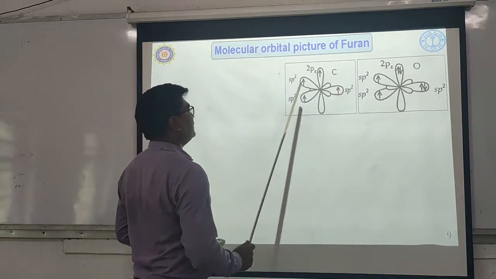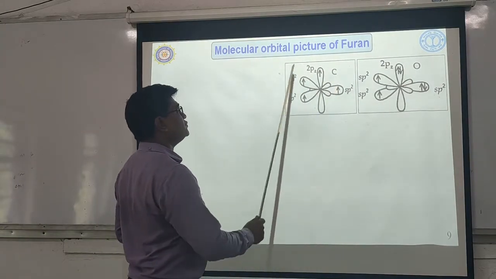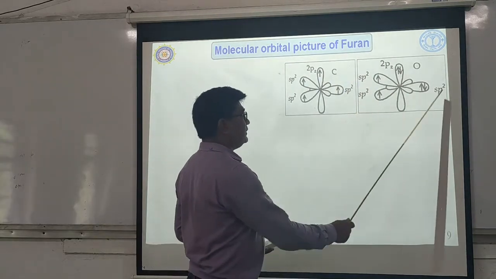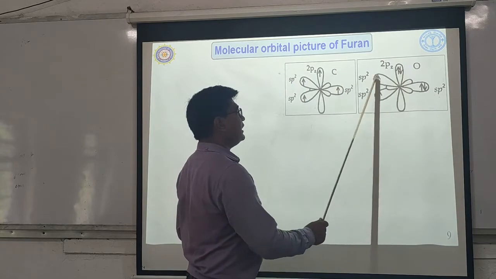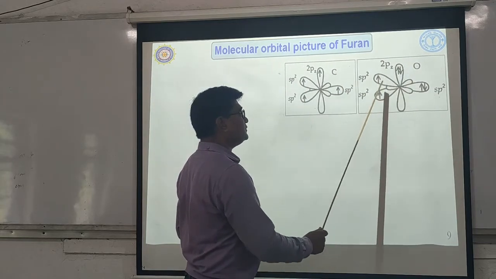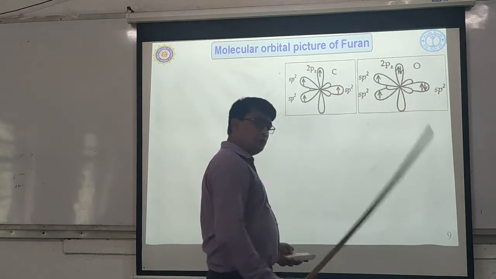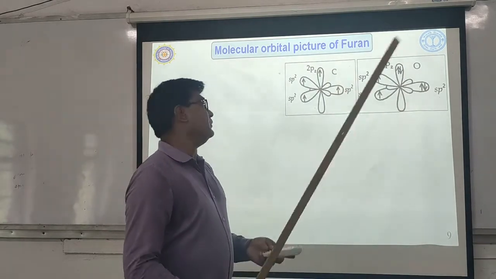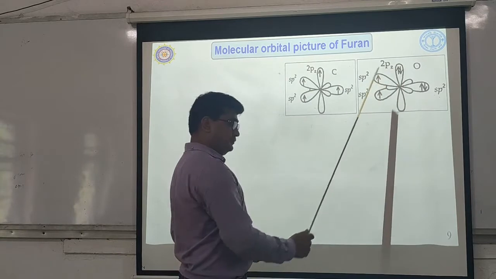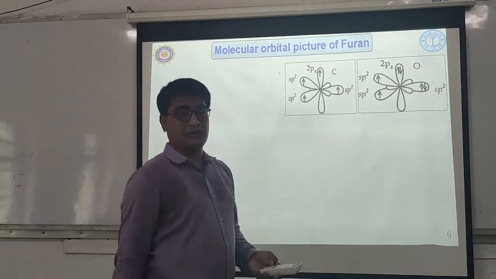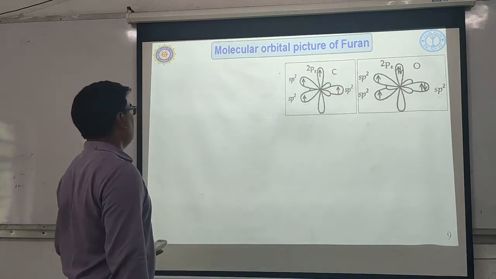All the orbitals of carbon have one unpaired electron, isn't it? But if you go to the orbitals of oxygen, out of 3sp2, only 2sp2 are with unpaired electron, whereas 1sp2 is having a lone pair. In the same way, the 2pz atomic orbital has 2 electrons. Okay, so 2 paired electrons.